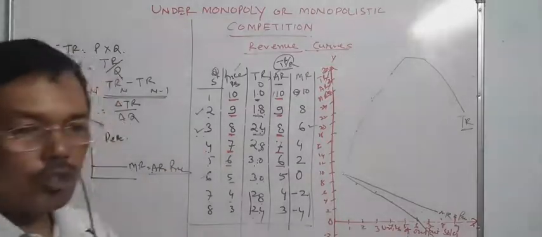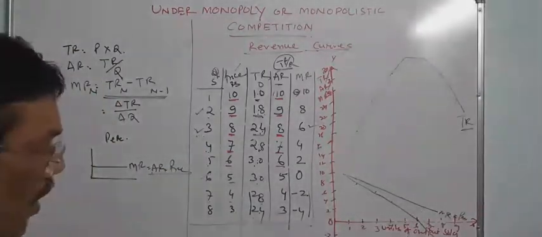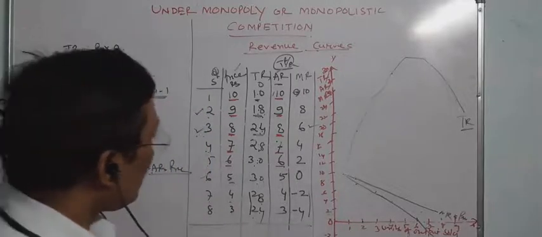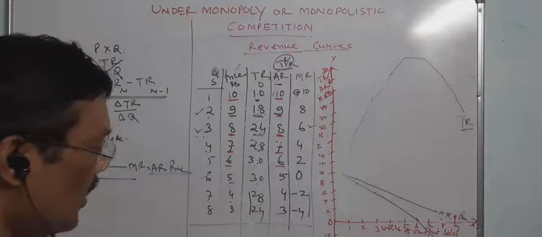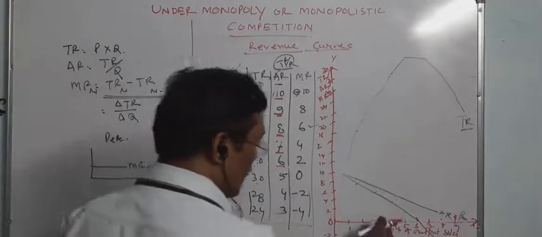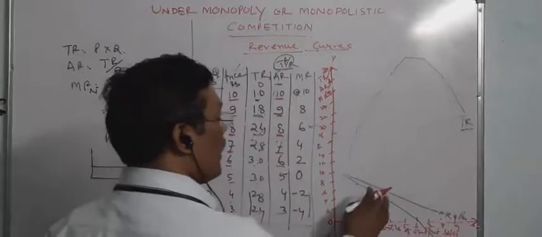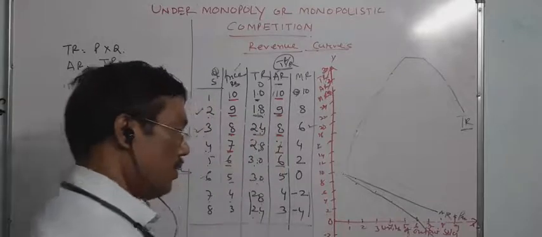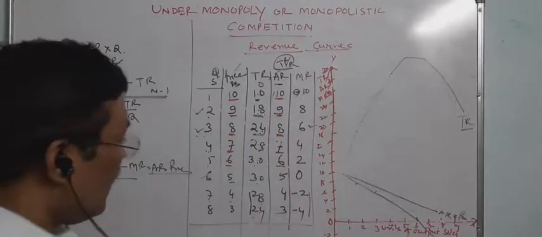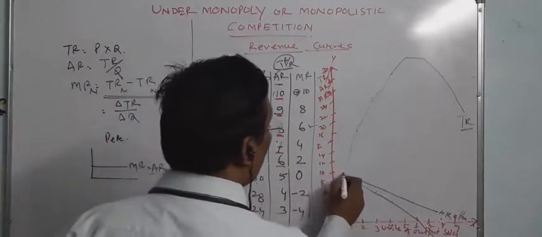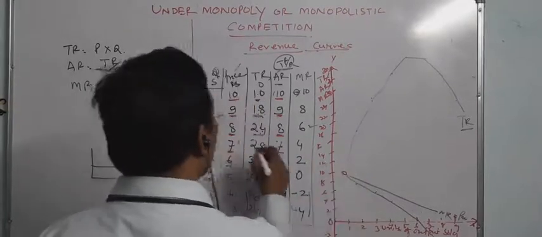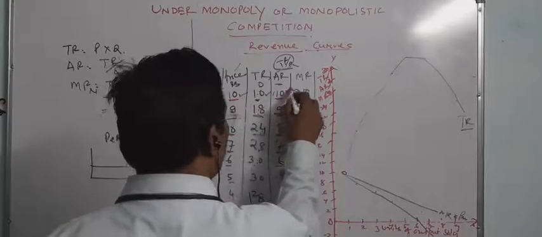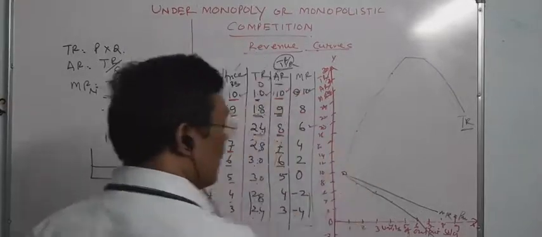So average revenue is also called the demand curve. And so far as MR is concerned, AR decreases, MR also decreases, but MR is below AR. AR is above, MR is below. MR is below AR. In the initial stage, AR and MR are both the same. In the first unit case, price is 10, total revenue 10, average revenue 10, marginal revenue 10.